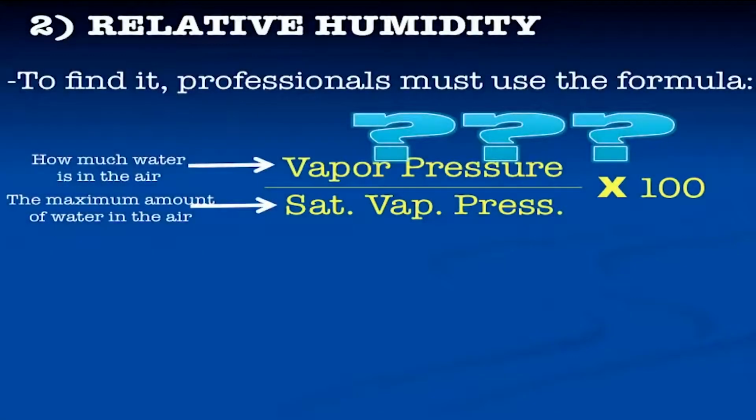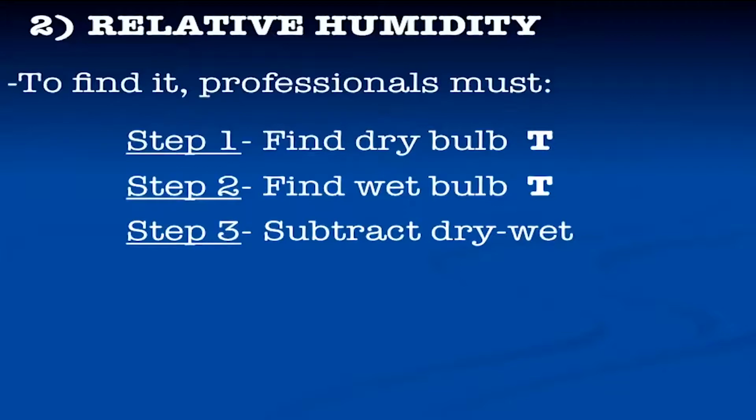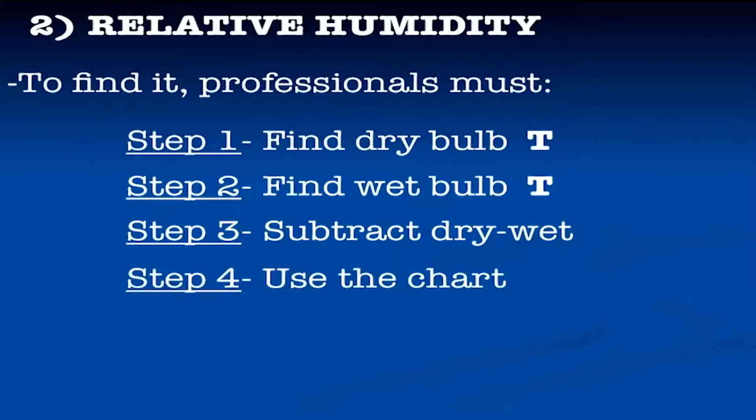In the last video, we learned that you can find relative humidity if you understand the vapor pressure and saturation vapor pressure at any given temperature. Finding saturation vapor pressure is actually kind of easy. It's finding vapor pressure that's the hard part. Instead of going through that confusing route, there are 4 steps that you can do as a scientist. Step 1 is you find the dry bulb temperature. Step 2 is you find the wet bulb temperature, and then you subtract the wet from the dry. You then take that difference and you use the chart.